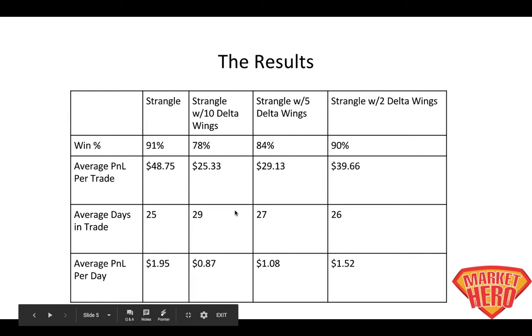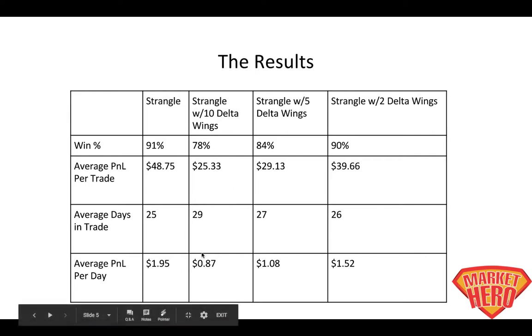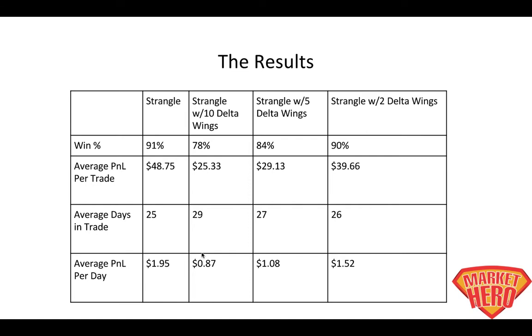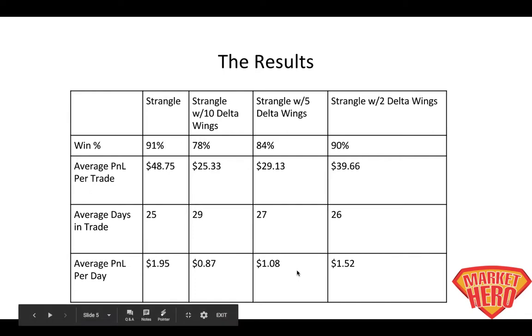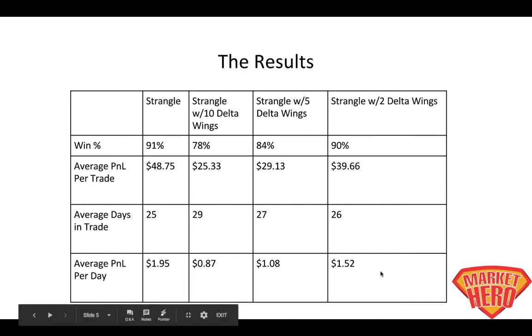If we sell the strangle and we buy the 10 delta wings, we make about $25 a trade. We're only right 78% of the time for about 87 cents per trade. If we buy the 5 delta wings, we're right 84% of the time, make about $1.08 per day. And then if we sell the strangle and buy the 2 delta wings, so way out there, we're very close to the original strangle, right? So we're close to 90%, and we make about $1.50 per day.